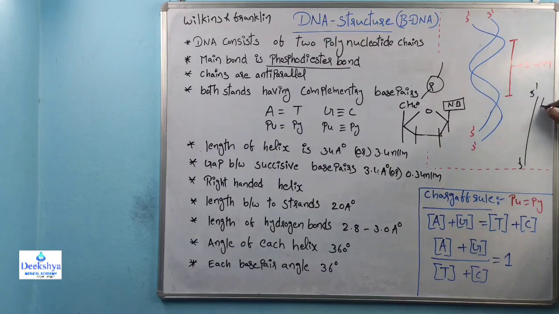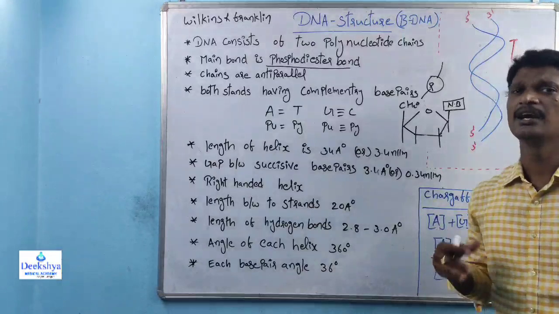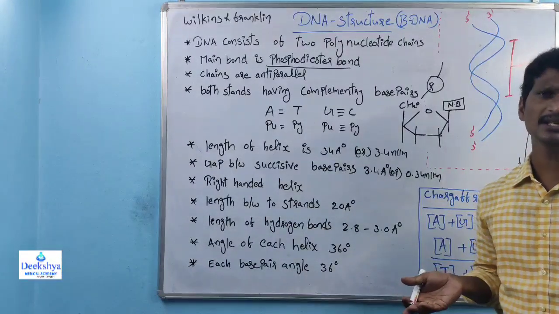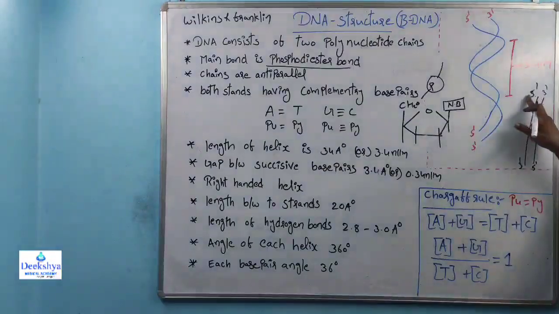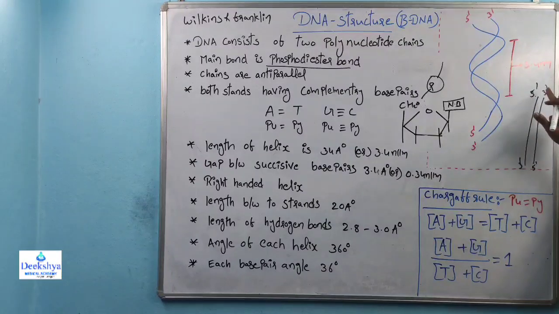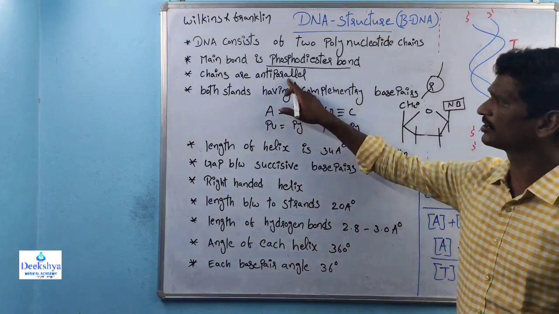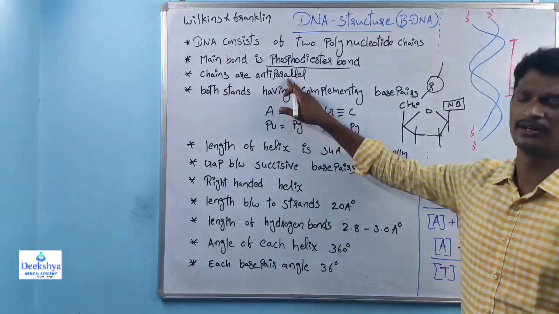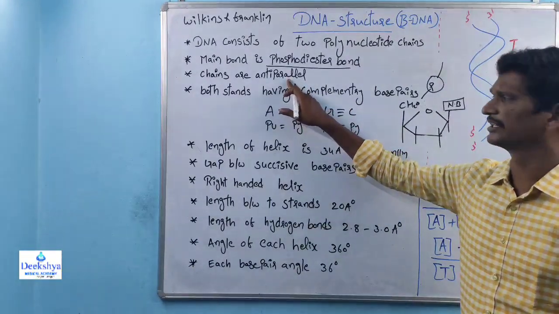The other strand is 3 prime at the start and 5 prime at the end. So the two strands of DNA always run antiparallel. One strand's starting point is 5 prime, the other strand's starting point is 3 prime, right?